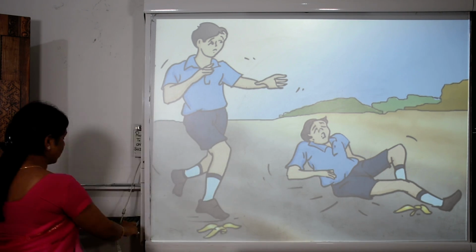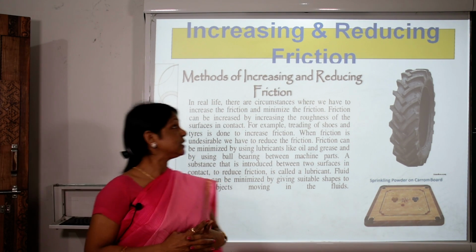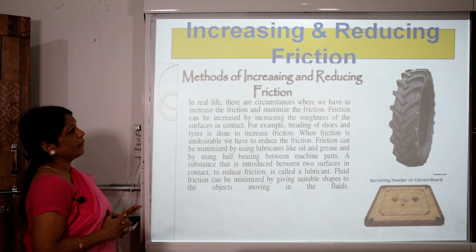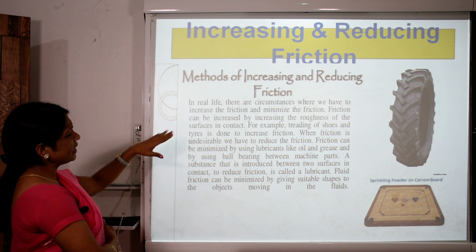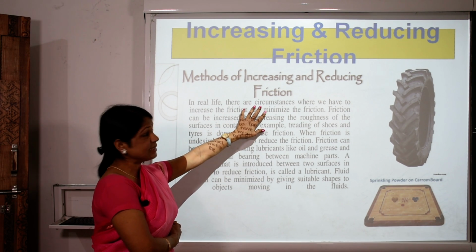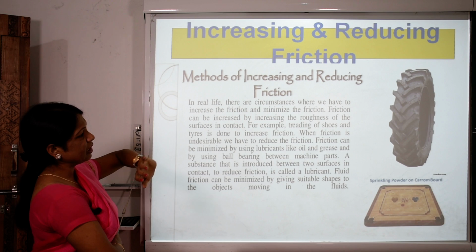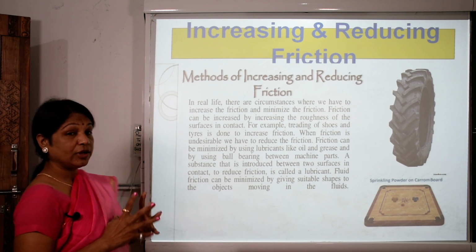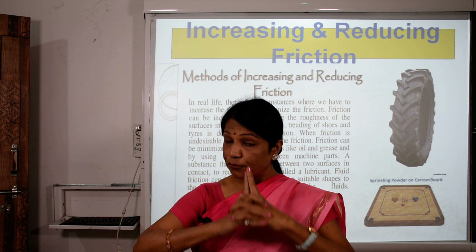Now further we are going to see increasing and reducing the friction, the methods of increasing and reducing the friction. In real life, there are circumstances when we have to increase the friction and circumstances when we have to minimize the friction. We can increase the friction, and we can reduce the friction.